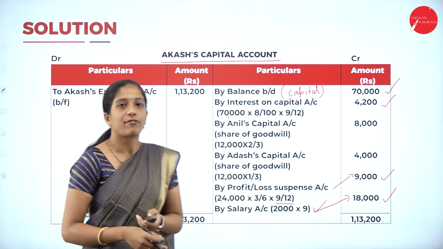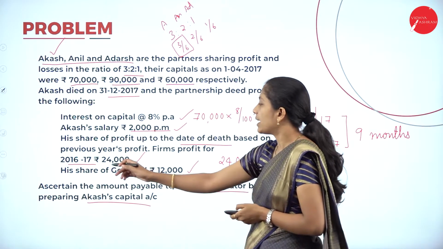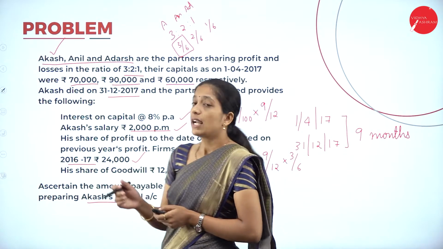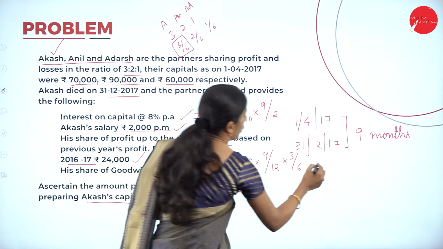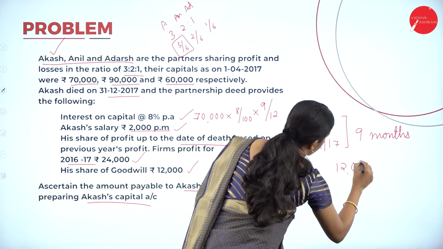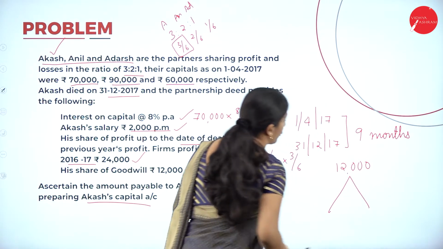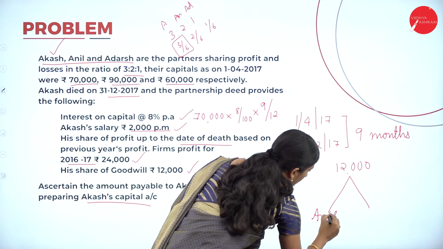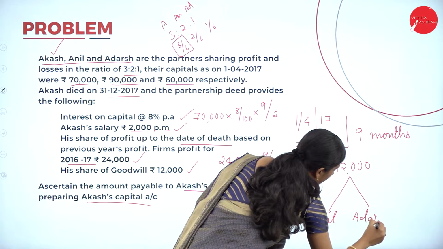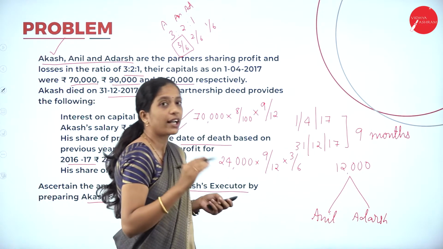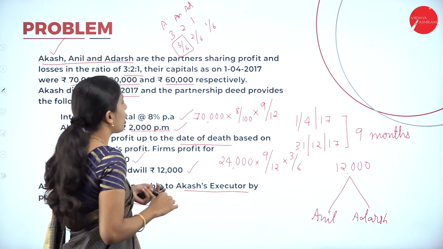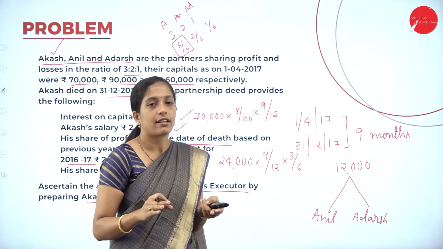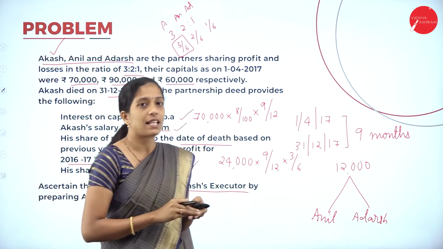Okay, now what have they told? Now come to the adjustment here. His share of goodwill is rupees 12,000. And this 12,000 has to be contributed by whom? The remaining partners, Anil and Adarsh. Anil and Adarsh in which ratio? Gain ratio. Now here they have not given the new profit sharing ratio, so we cannot calculate the gain ratio. So the old ratio itself is the gain ratio.